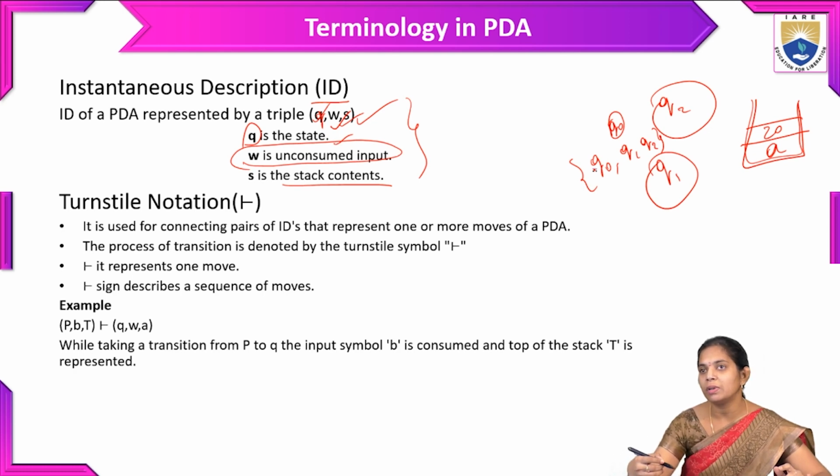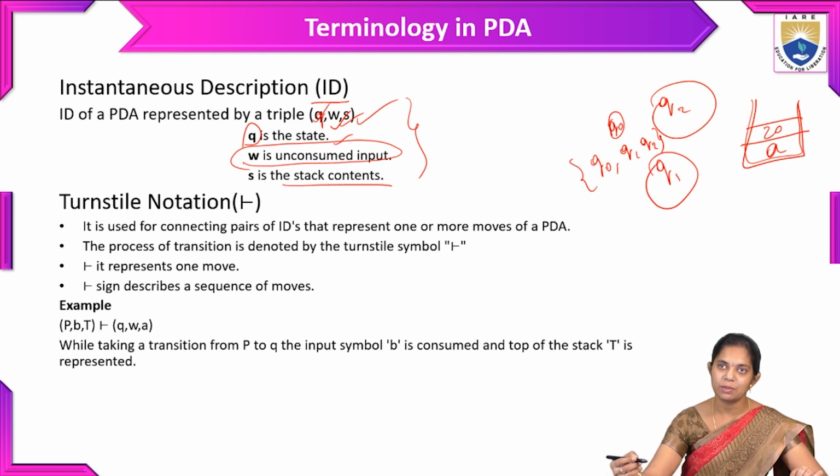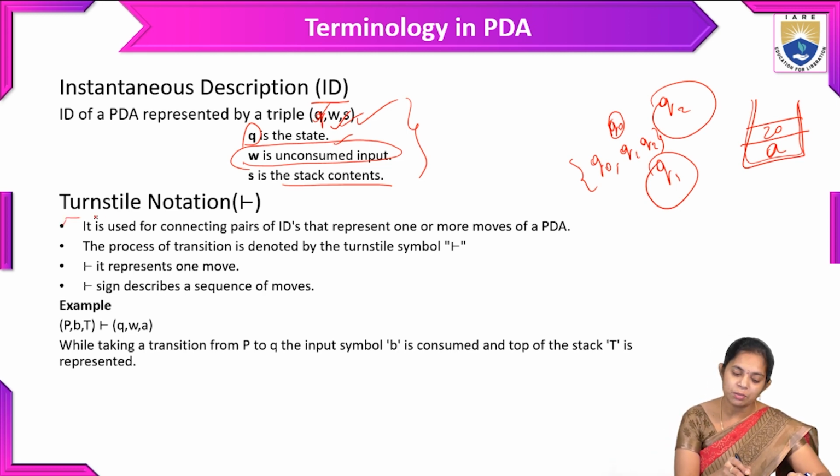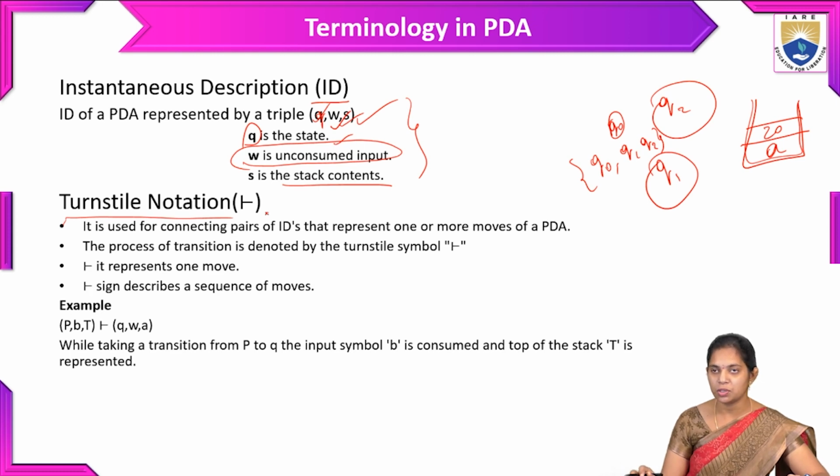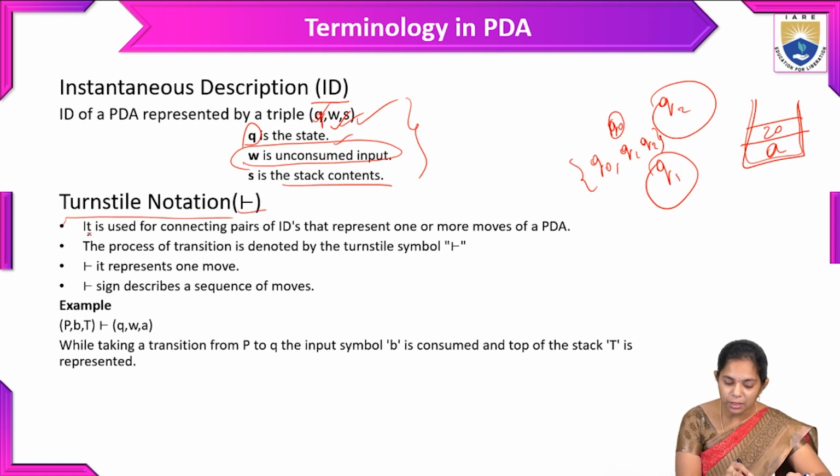In transition functions, we are moving from one state to another state with an input symbol. So how is this input symbol represented in the instantaneous description? The next terminology is turnstile notation. So what is this turnstile notation? It is represented with the fallen T, and it is used for connecting pairs of IDs.